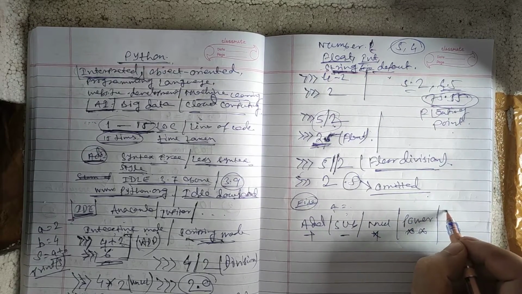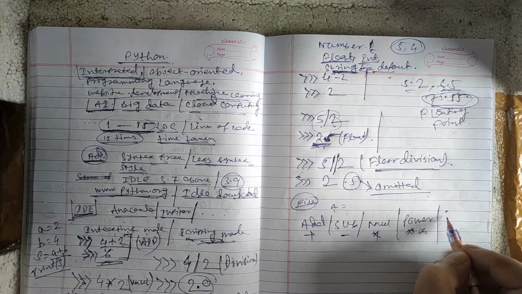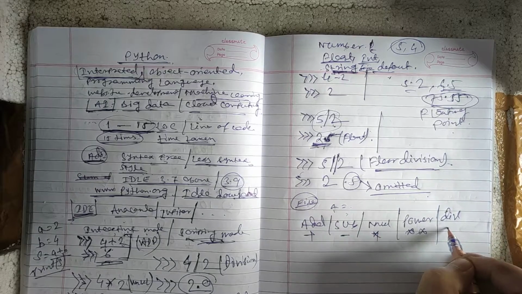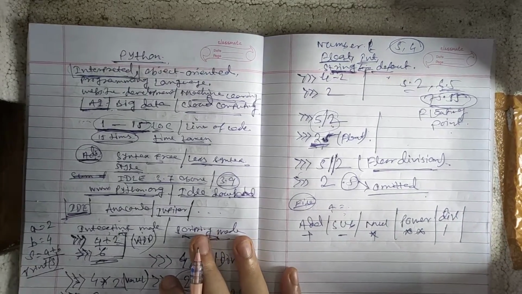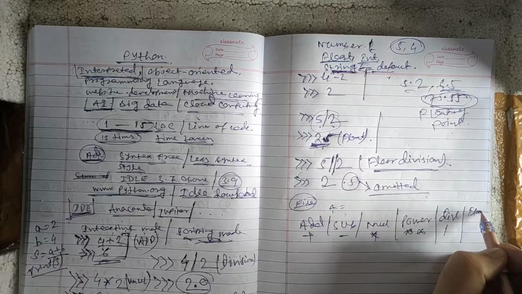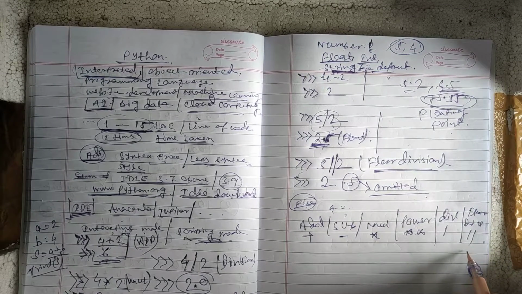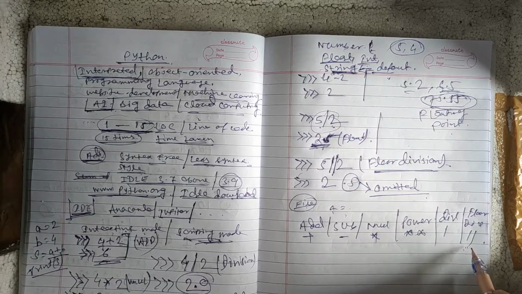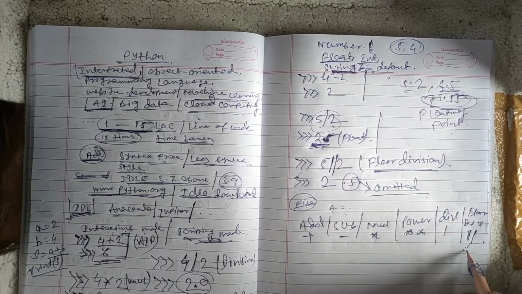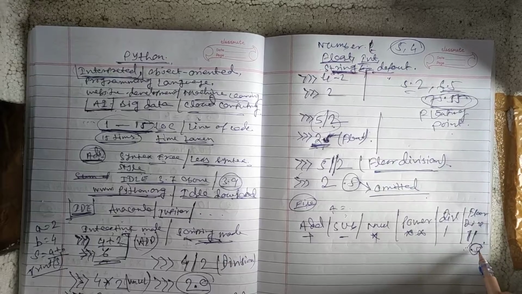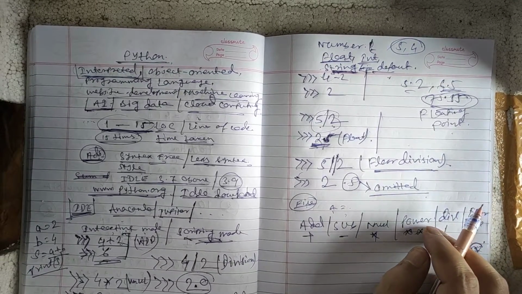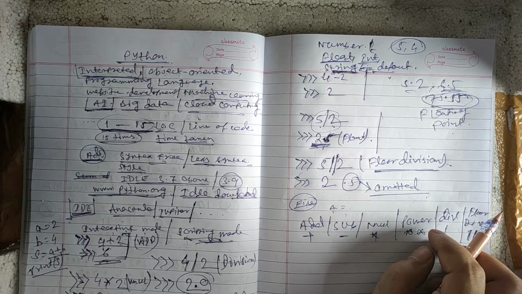Another one is floor division, which is a double slash. It will omit the remainder part, so there is no value after the point.